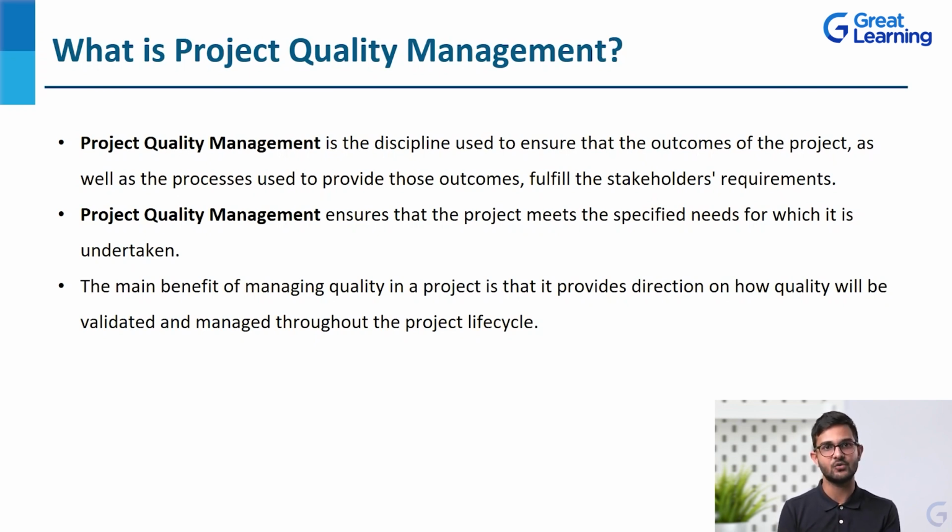That is quality control. So these are three major things, and we will be discussing these three things in detail as well. First of all, you plan for the quality, then you assure the quality, and then eventually you control the quality. And it is done throughout the project life cycle. There will not be certain points where we will be managing the quality. It will be done from day one till the last day. On the last day also we will document the learnings from the particular project, and we will apply them in the next project. So that's how it actually works.